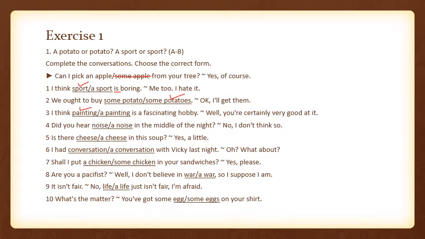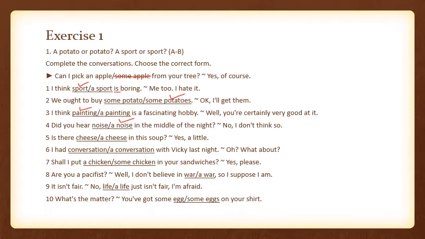Did you hear noise or a noise in the middle of the night? No, I didn't. I don't think so. Did you hear a noise? A noise means that it was coming from a single source. If you are not sure, like we discussed in the previous lecture, whether the source of noise is single or coming from many sources, then you can use noise. Here the person is sure that the noise is coming from a single source, so we are going to use a noise.